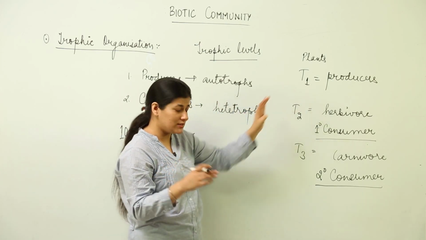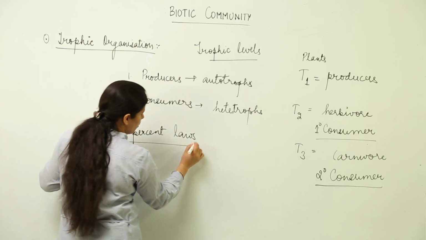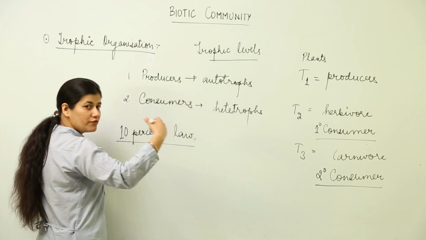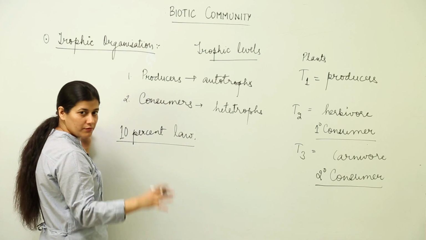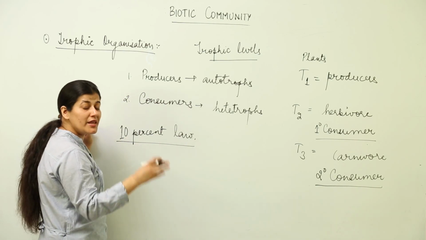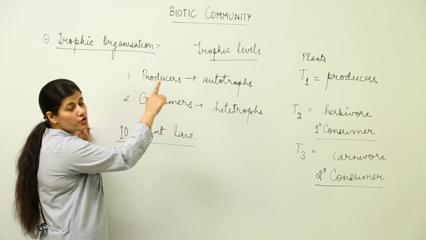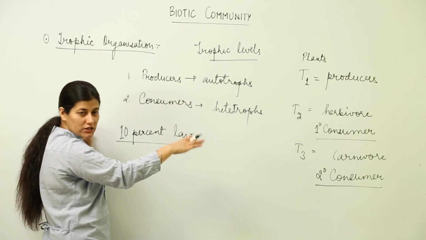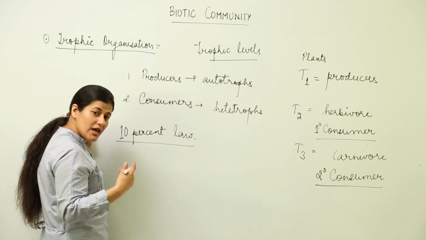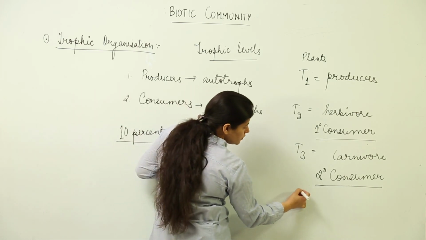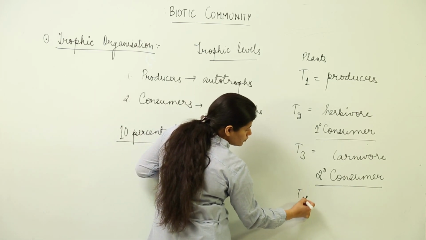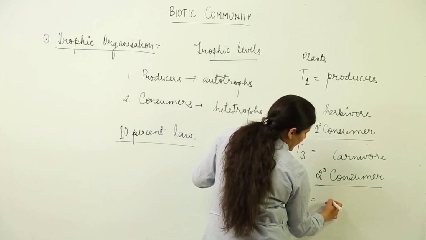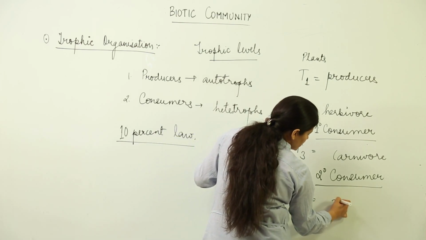According to this 10% law, which states that there is a loss of as much as 90% of the biomass in terms of energy, it is certain that the producers would be much more in number as compared to the consumers, whether primary or secondary. In certain cases, the community can have a fourth trophic level, known as the tertiary consumer.